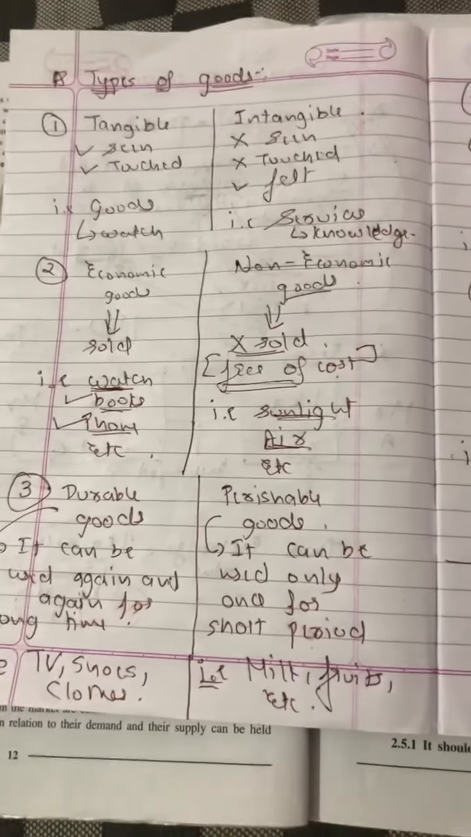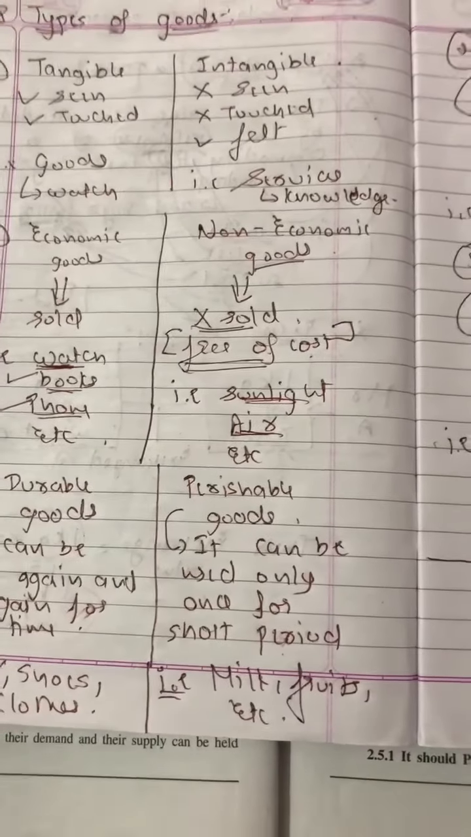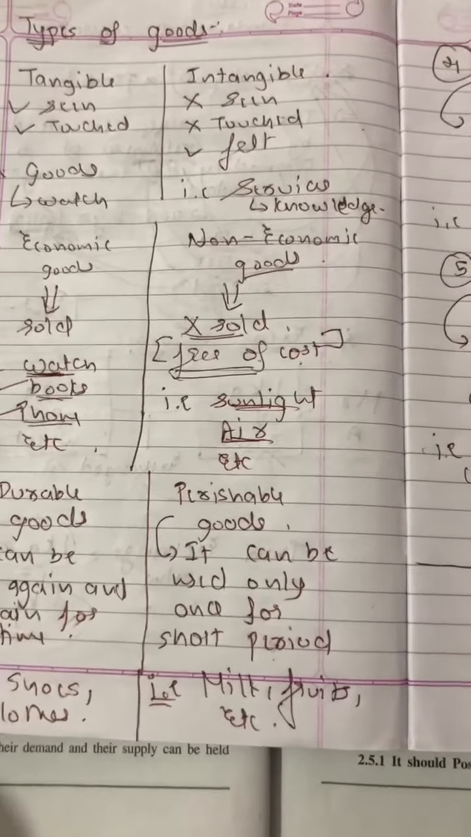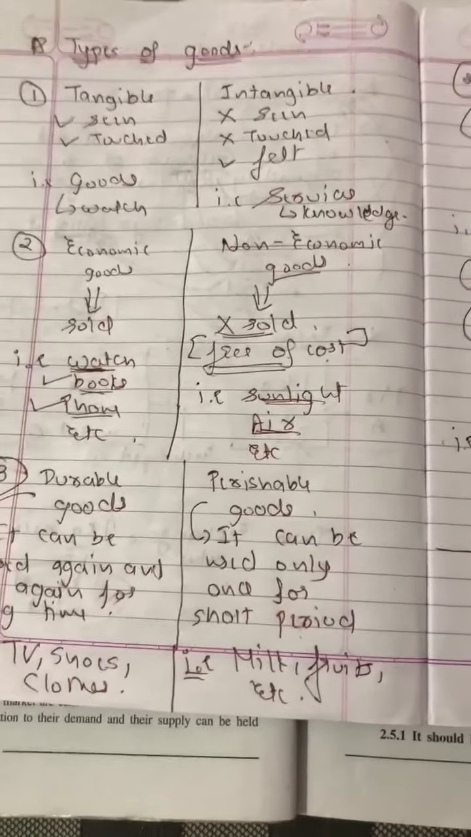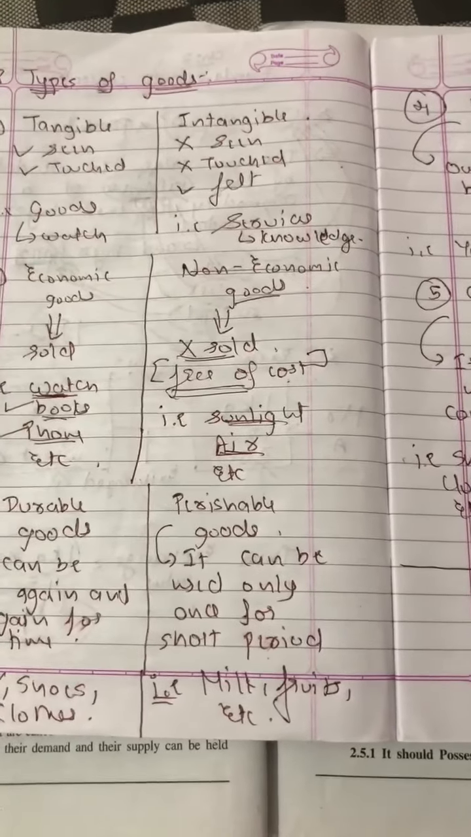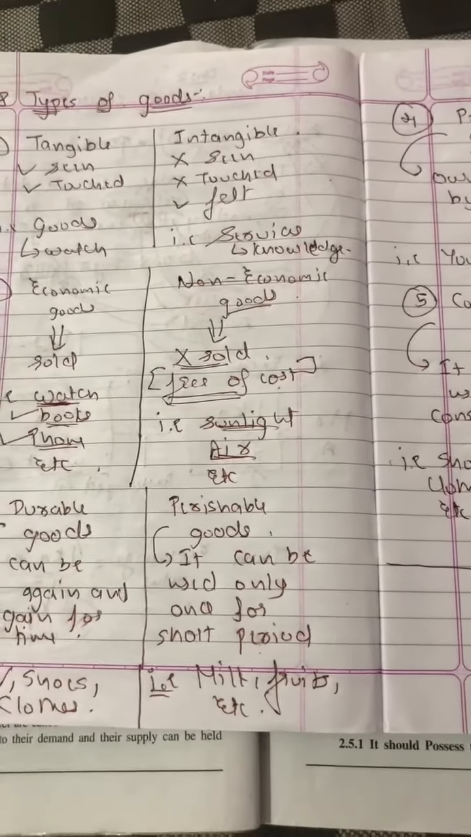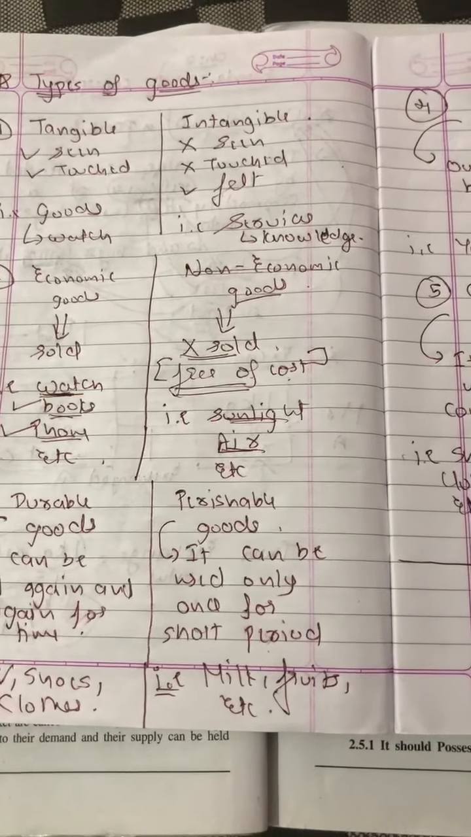You cannot store this kind of product for a long period of time. For example, milk, right? Milk can only be used once. Once you consume the milk, can you consume the milk for the second time? No. Fruits can be consumed only once, right or wrong? Can you consume the milk for the second time? No. So perishable goods can only be consumed once.